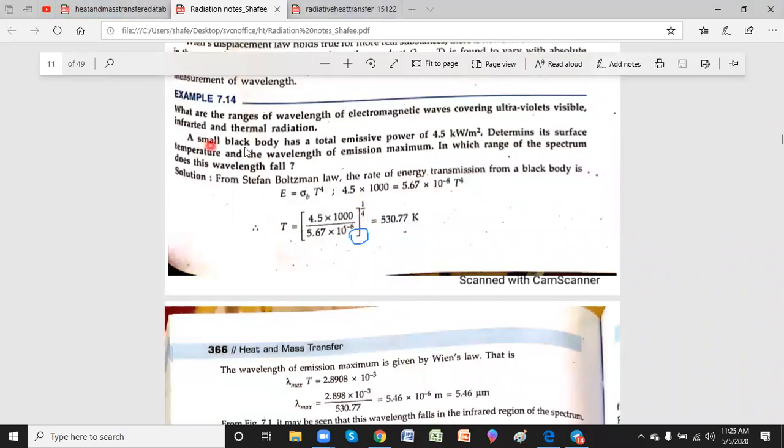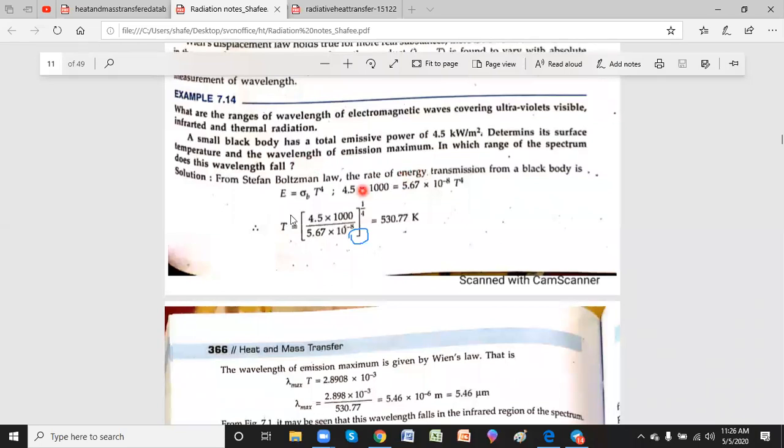Now you can see here a small black body has a total emissive power of 4.5 kilowatts per meter square. Determine its surface temperature and the wavelength of emission maximum. In which range of spectrum does this wavelength fall? Okay. So what is given is total emissive power. You know that the total emissive power is governed by the Stefan-Boltzmann law. And whenever you have emission maximum, Wien's displacement law comes into picture.